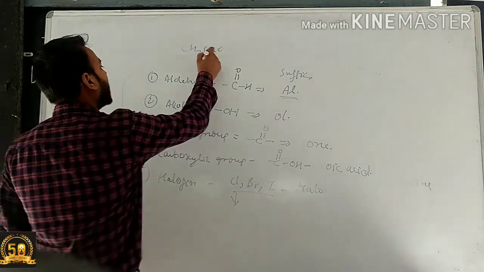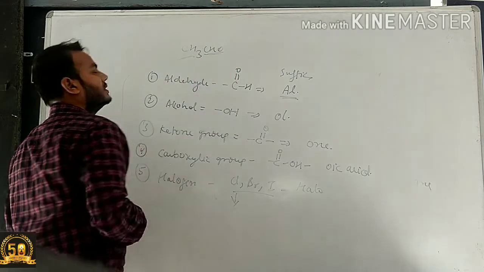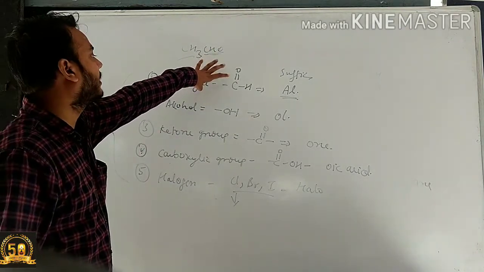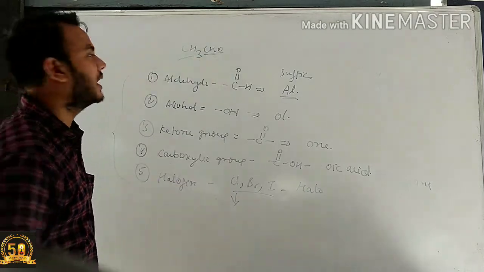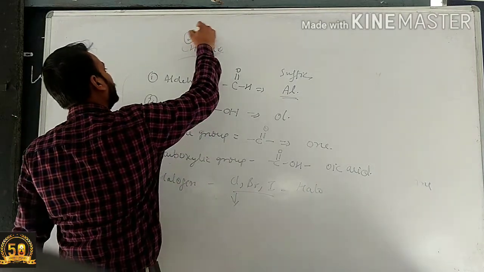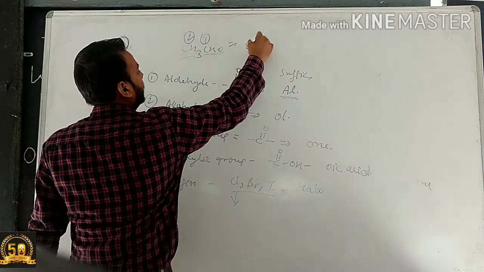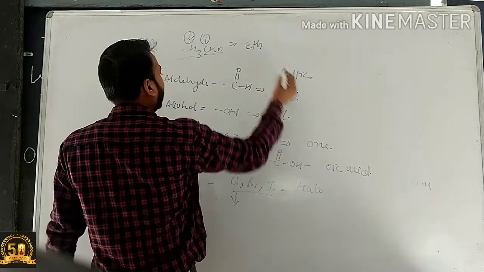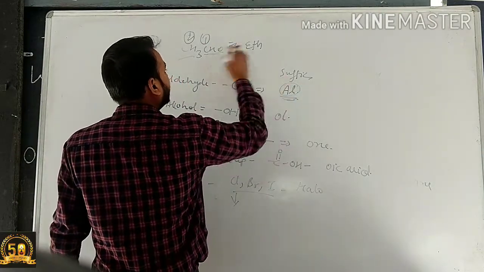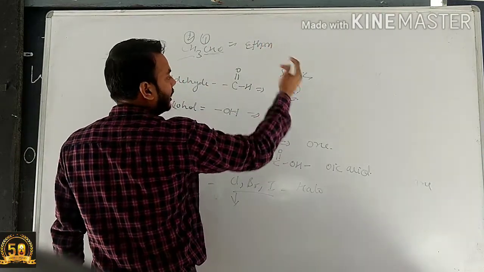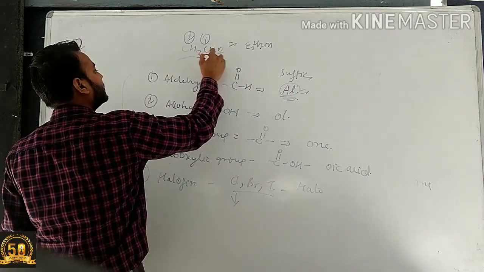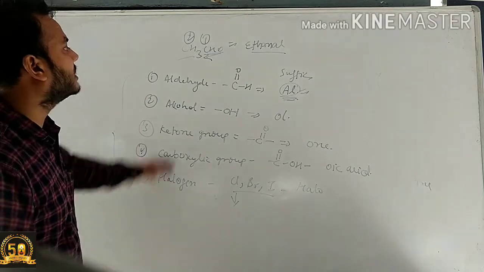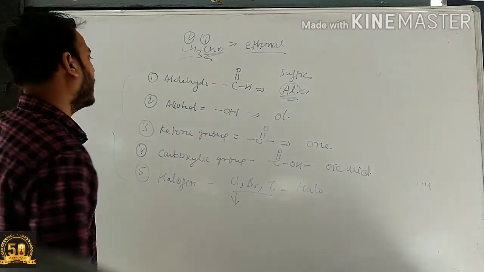Alright, so CHO is the aldehydic group and present on CH3. So first of all, we calculate the total number of carbons. So there are 2 carbons, 1 and 2. For the 2 carbons we use eth, and for the single bond we will use ane, and for the aldehydic group present, we will use al. The name of this compound CH3CHO will be ethanal.